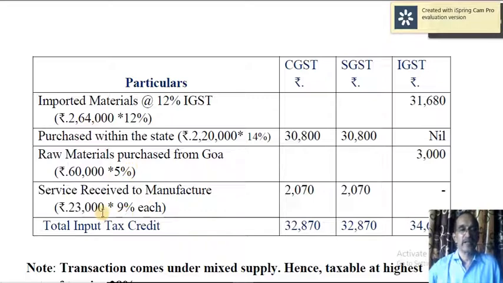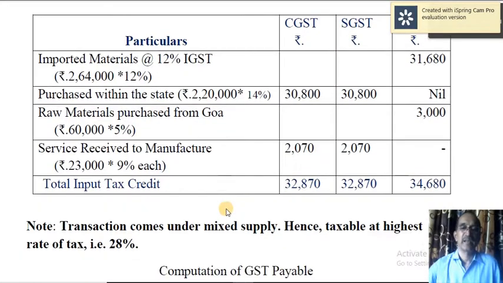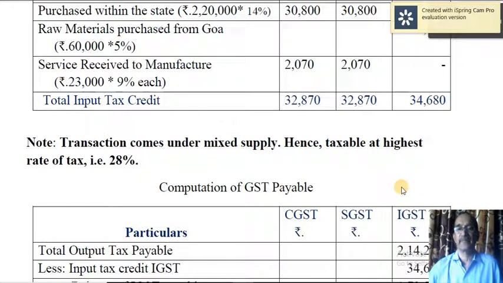Then service received to manufacture, and that is also an intrastate transaction. And here, yes, 9%. So 2,070 and 2,070. If you add up all these three columns, 32,870, 32,870 and 34,680.